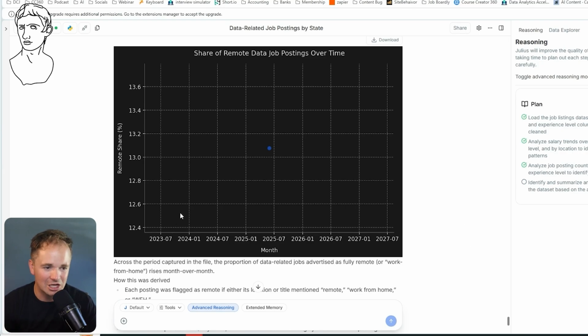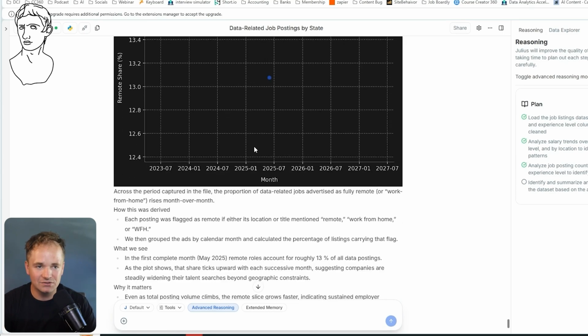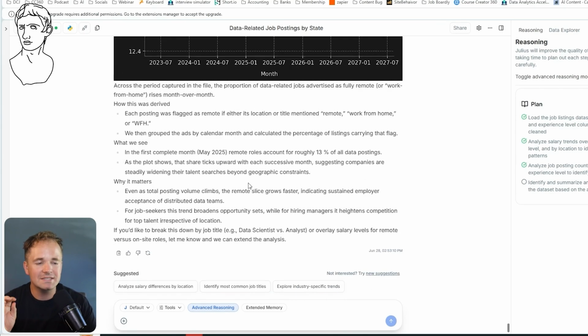I haven't been running this job board for longer than a year. So really only going back to maybe November of 2024 would have been the right move. And that data is not even in this particular data set. So not the best graph of all time, if I'm being honest here. But it's interesting that they both chose the same thing.